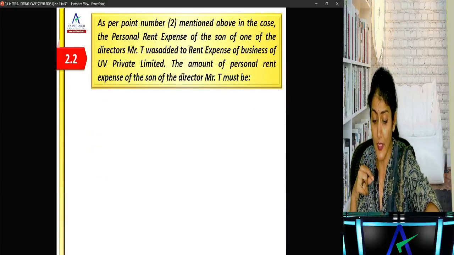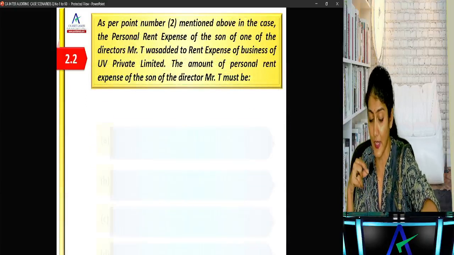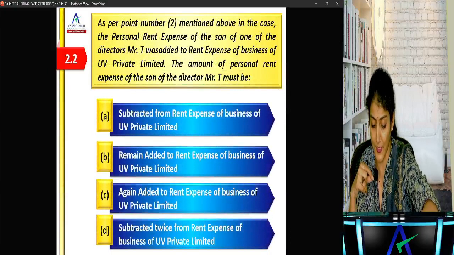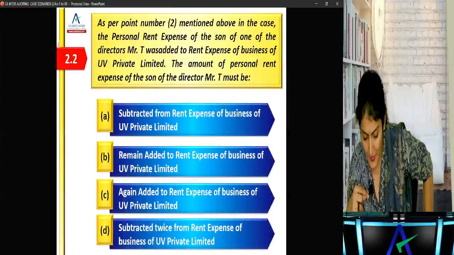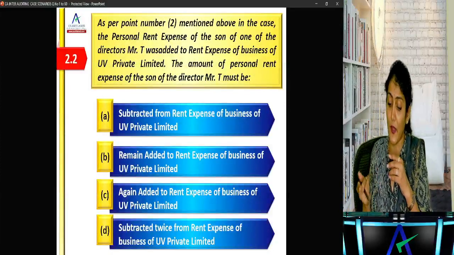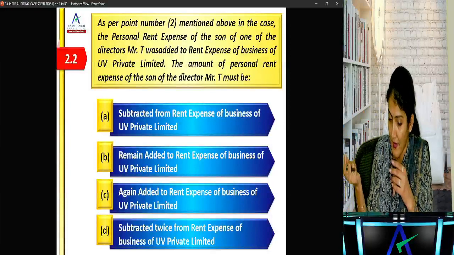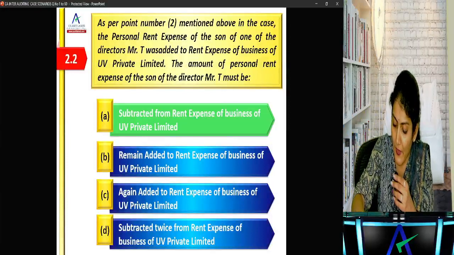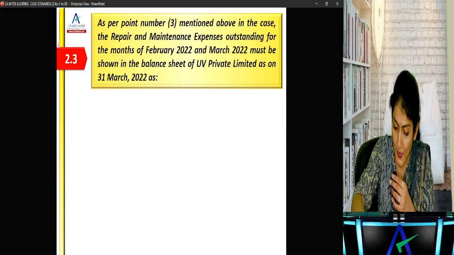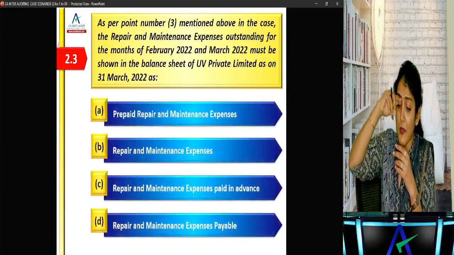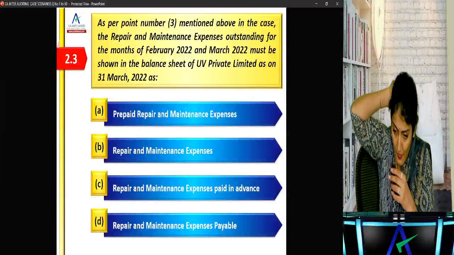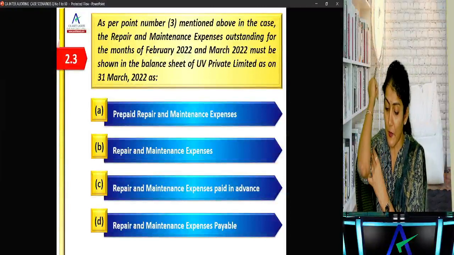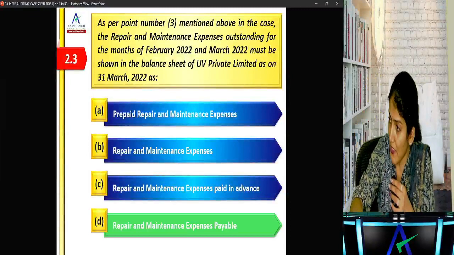Right. Then the personal rent expenditure of one of the sons of the director should be subtracted from rent expense. It has to be subtracted from the rent expense of the business of UV Private Limited. Then next one. As per point number 3, repairs and maintenance outstanding for February, March should be shown as repairs and maintenance expenses which are payable.